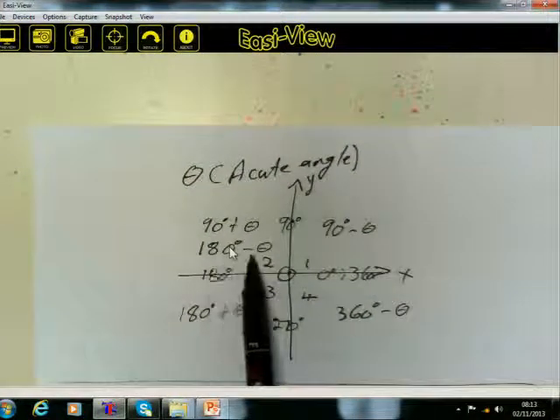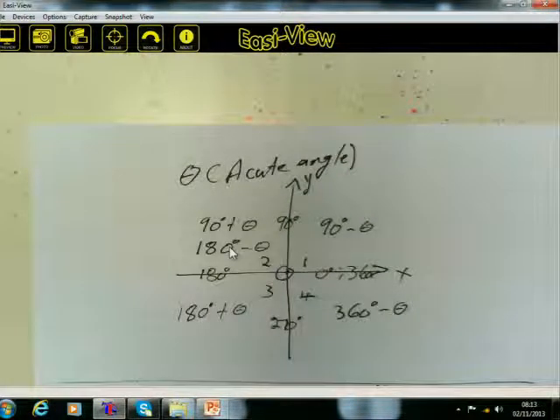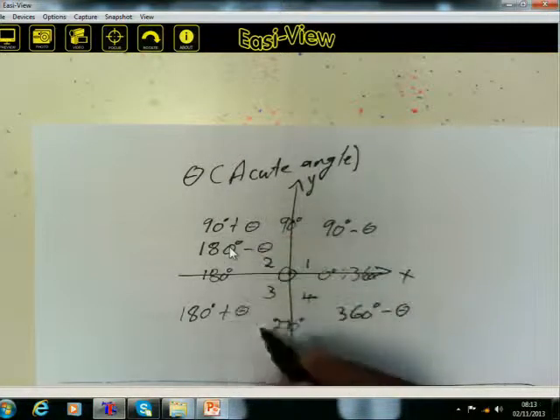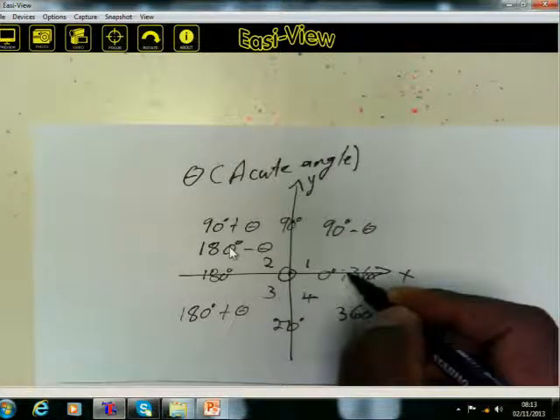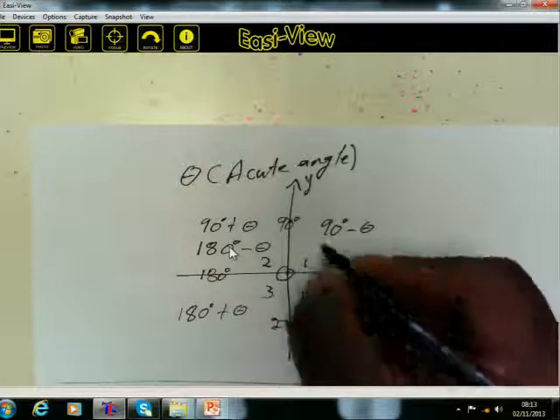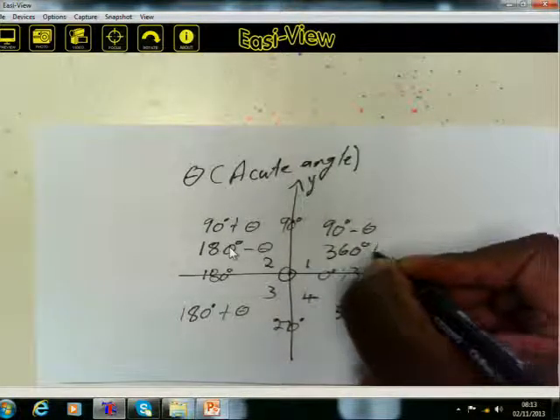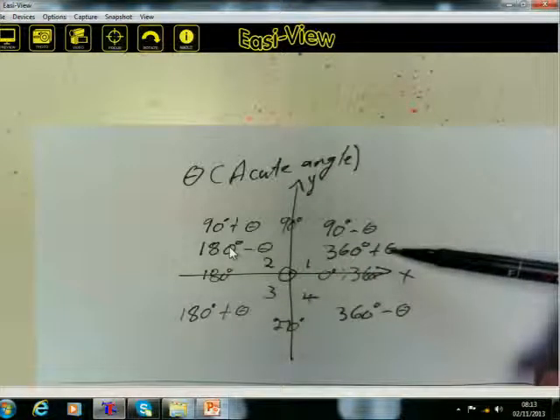You see 180 minus, you know, is the second quadrant. You see 90 minus, you know, it is the first quadrant. You see 360 minus is the fourth quadrant. Let me indicate another angle in the first quadrant. Remember I said from 0 degrees anti-clockwise until here is 360 degrees. It's a revolution. So 360 degrees plus theta will then be an angle in the first quadrant again.